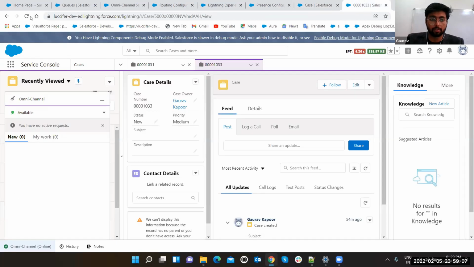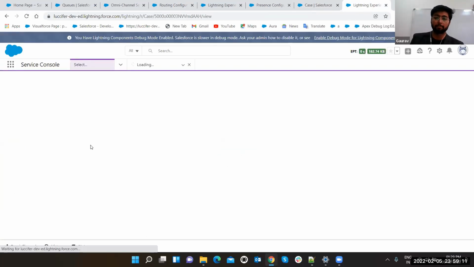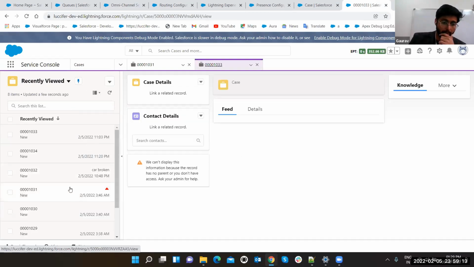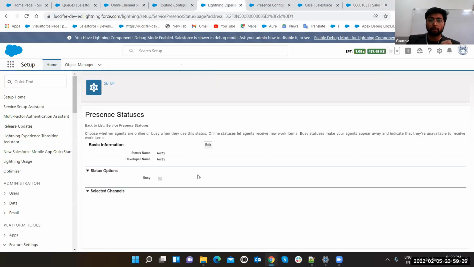Just go to your service console and refresh it one more time after providing the permission. Click on omni-channel. See, now you can see Away. Got it? That's how you can make the presence status here. And after that, you have to go to your profile, provide the permission, and then you can use the status here.